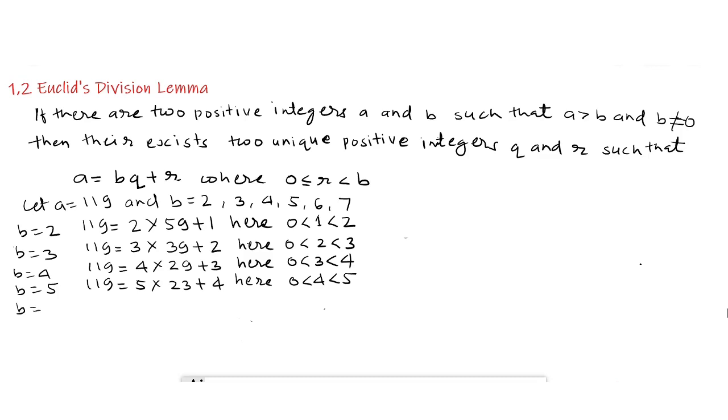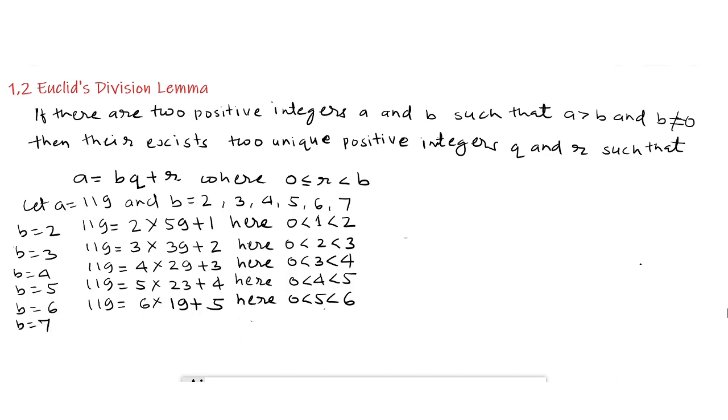When b equals 6, then 119 equals 6 multiplied by 19 plus 5. Here 0 is less than 5 is less than 6. Here quotient is 19 and remainder is 5, that is remainder 5 is less than divisor 6.